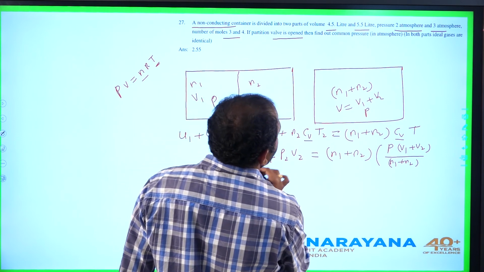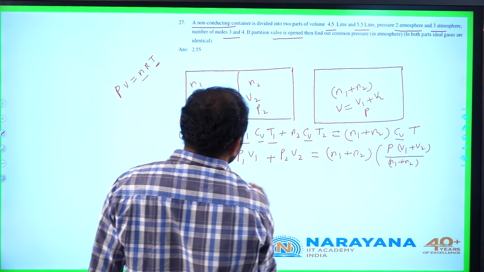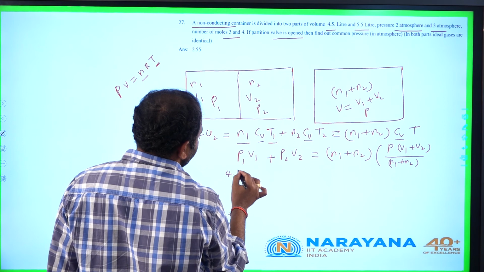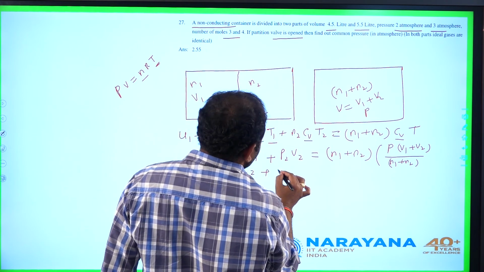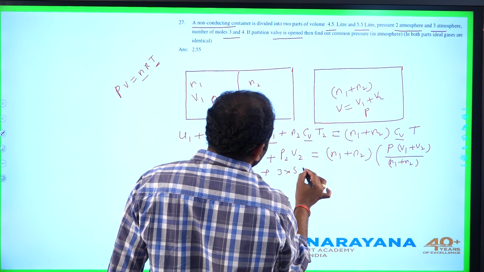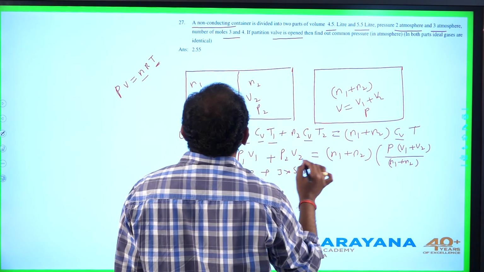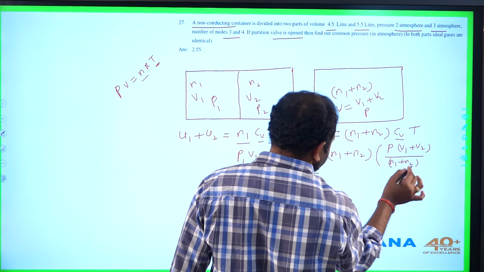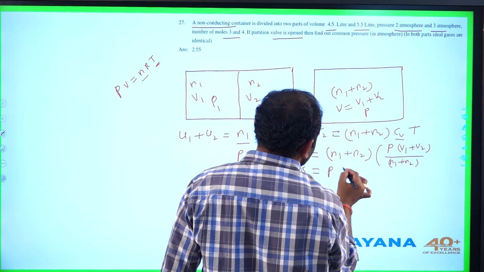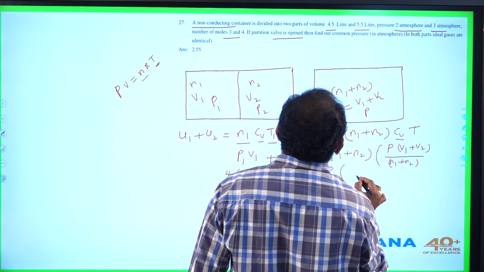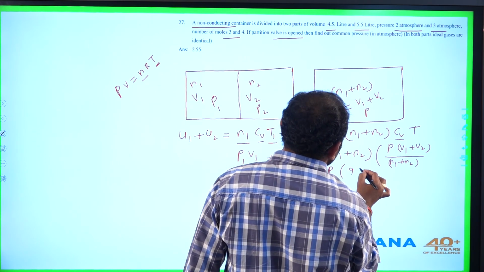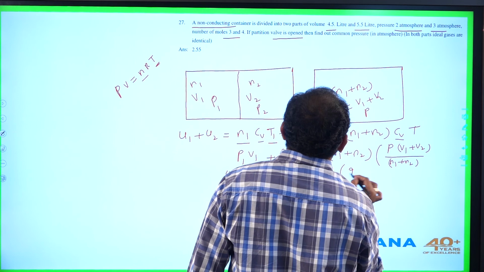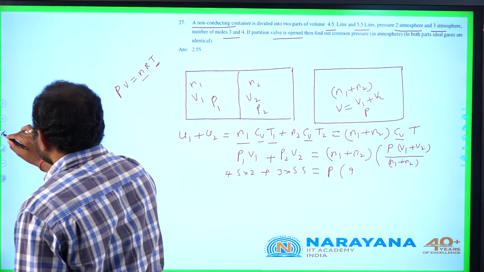Let us substitute these values. Volume given is 4.5, pressure is 2 atmosphere. So it is 4.5 into 2 plus 3 into 5.5 equal to, total number of moles N1 plus N2 anyway getting cancelled, common pressure P, volume V1 plus V2, 4.5 plus 5.5, it is 10.